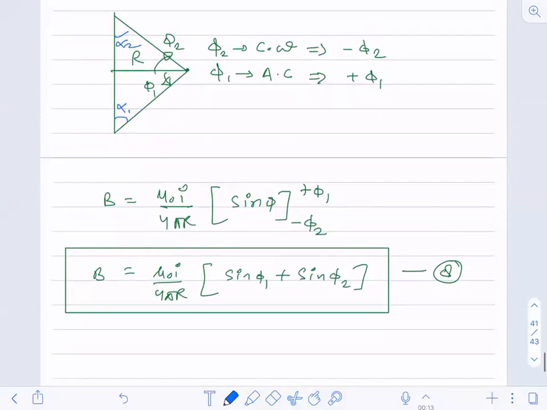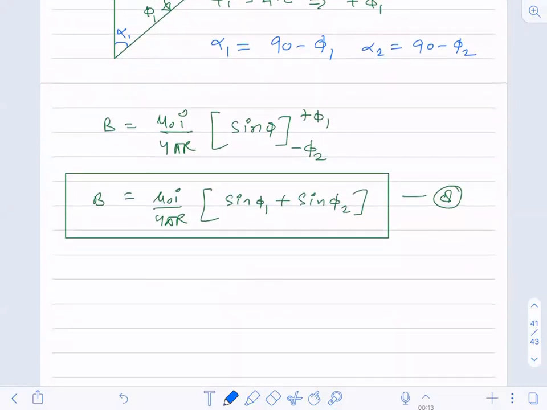Now, how can you write alpha 1? Can I write alpha 1 as 90 minus phi 1, as well as alpha 2 as 90 minus phi 2, in their respective triangles? Okay, I can write it that way also.